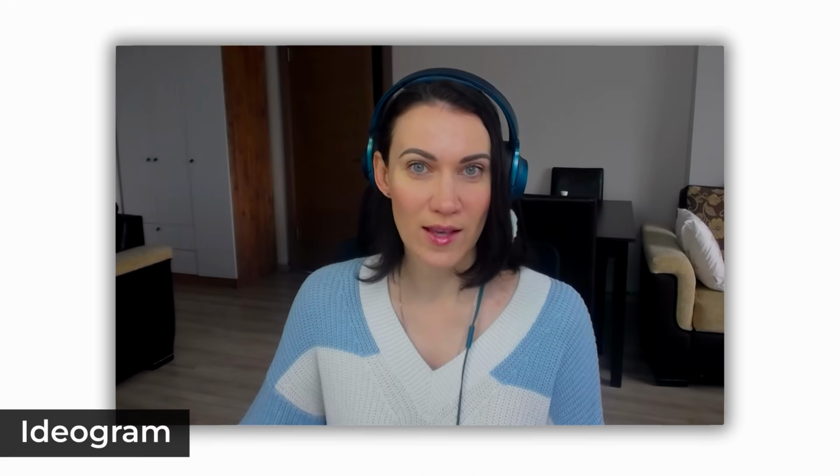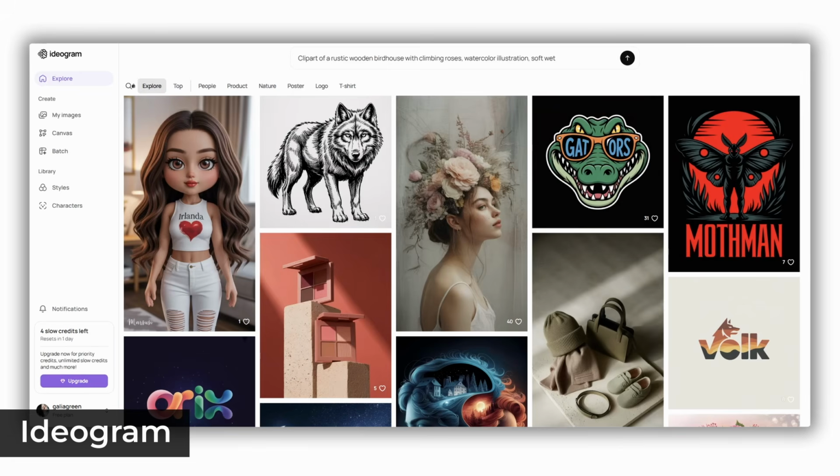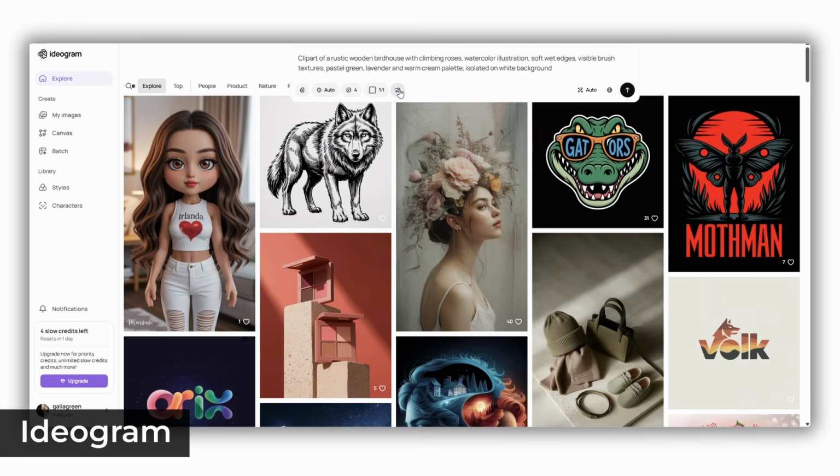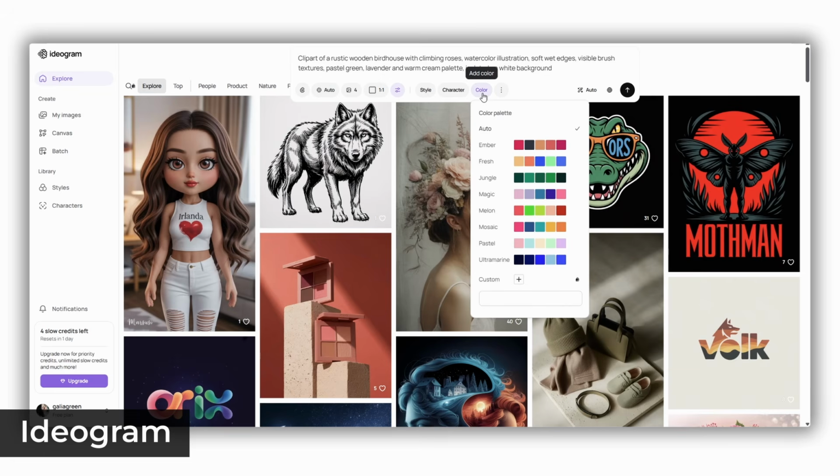And we have only Ideogram left. It can be used in its native environment as well as with different aggregators. On its original website, we can see a lot of settings for precise results, including some tools for character and style consistency. By the way, it offers a nice and intuitive color palette feature, which is another layer of consistency and is rarely offered by other AI tools.